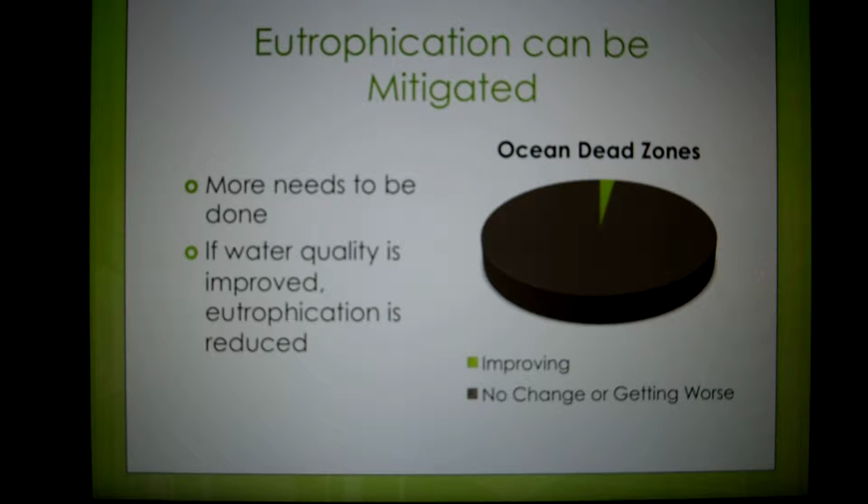Eutrophication can be mitigated through intervention, but more needs to be done. If water quality is improved, eutrophication is reduced. This is the result of better water controls. However, of the 550 dead zones around the world, there are only 13 coastal systems in recovery.